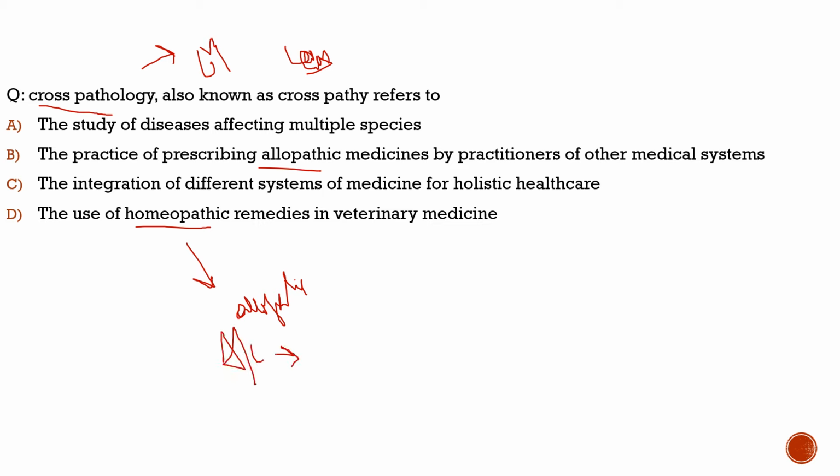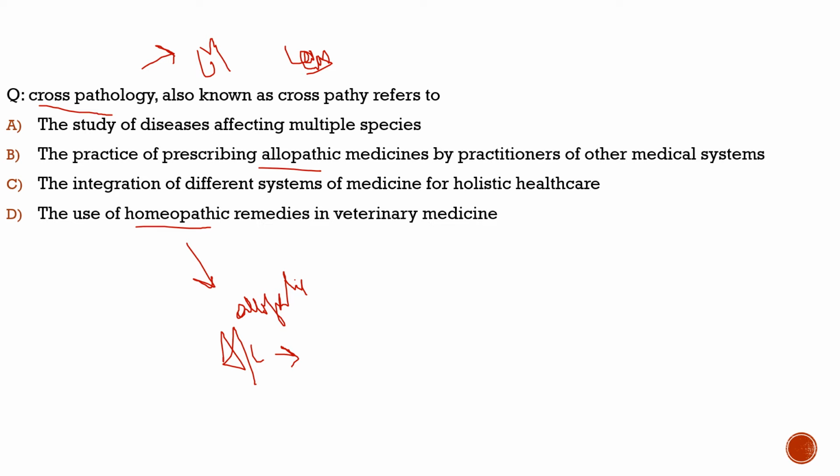Naturally, according to many Supreme Court judgments, this is not very much allowed, because they don't understand the concept of allopathy, they don't understand the chemical composition, and they cannot diagnose that well, as allopathy is much more advanced than homeopathy. So homeopathic doctors are not allowed to prescribe these.